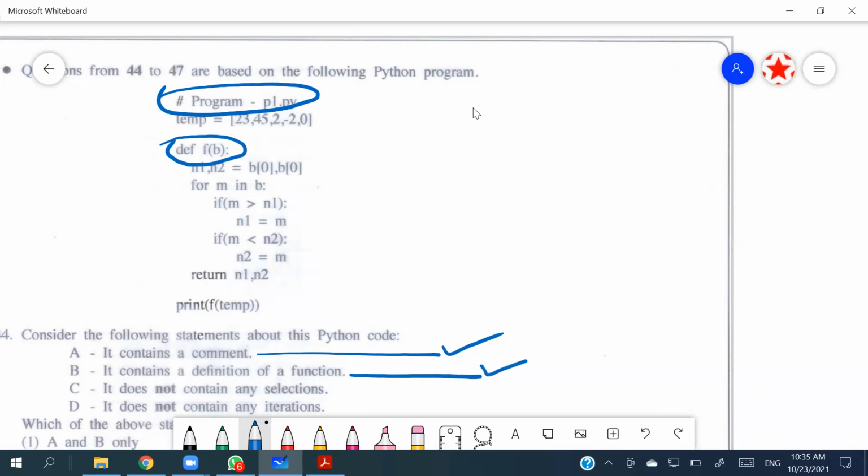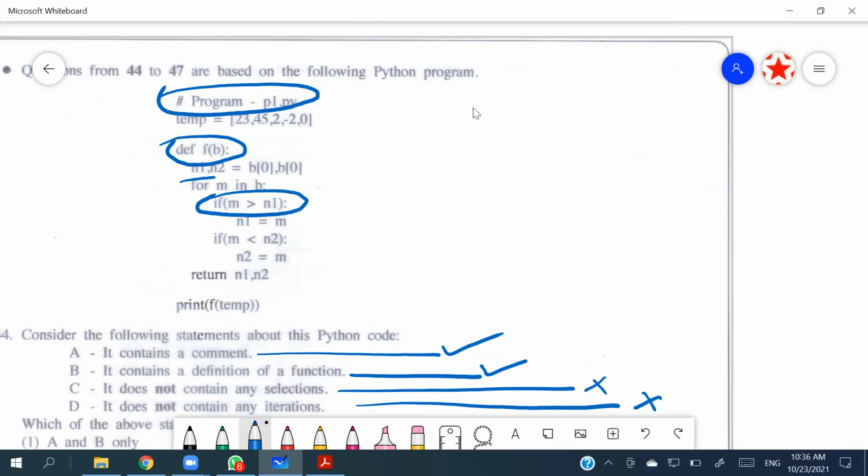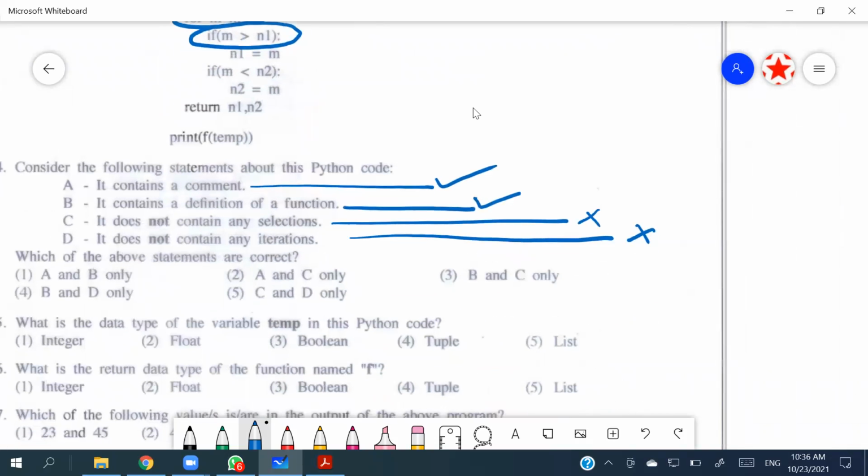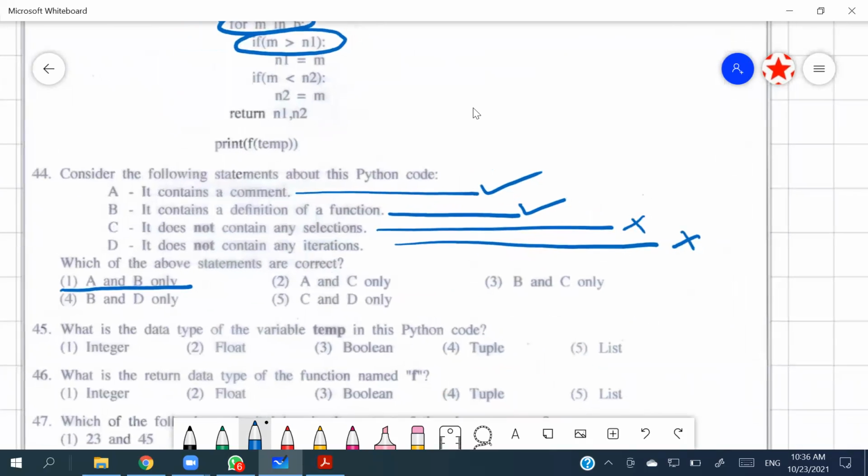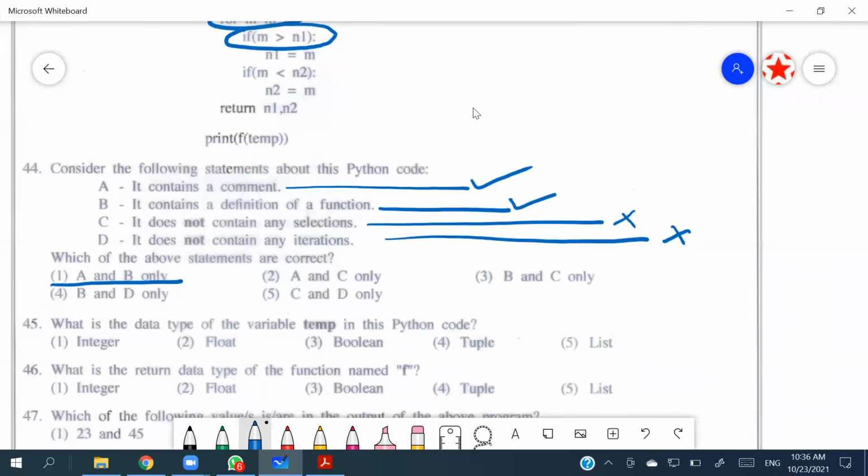So it is correct. It does not contain any selections. That is wrong because there is a selection. This is the selection. If condition, it contains the selection. It does not contain an iteration. Again, it is wrong. For loop is an iteration, right? So only A and B are going to be considered as the correct answers, right? So the 44th, it's the first one.